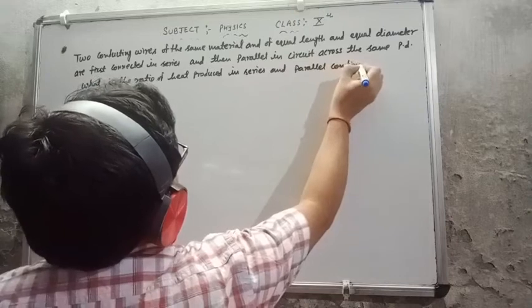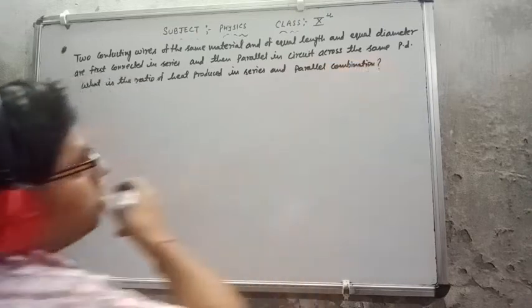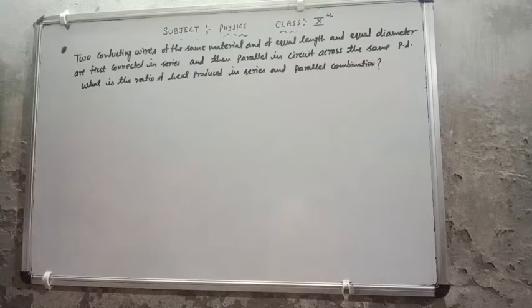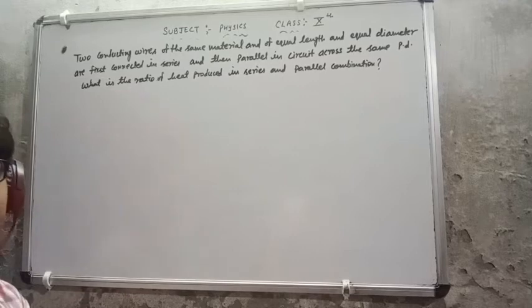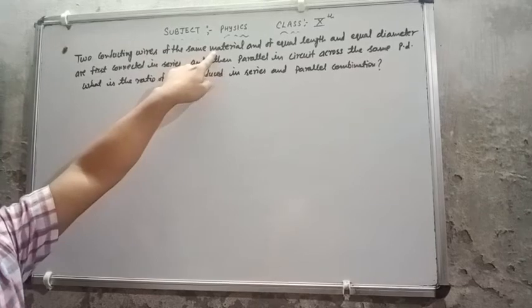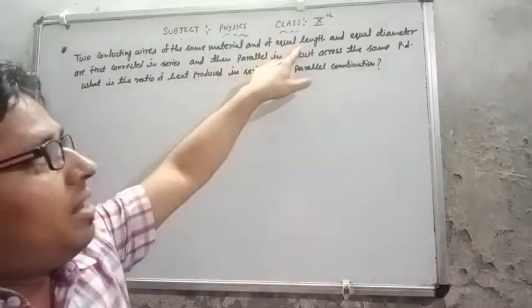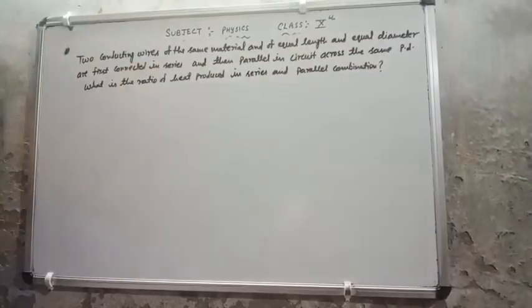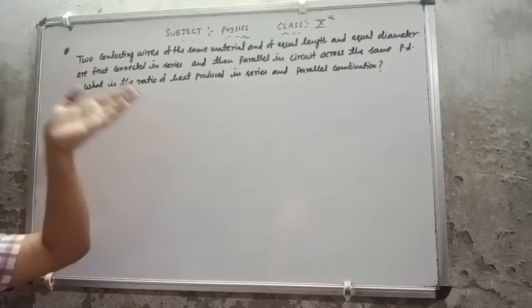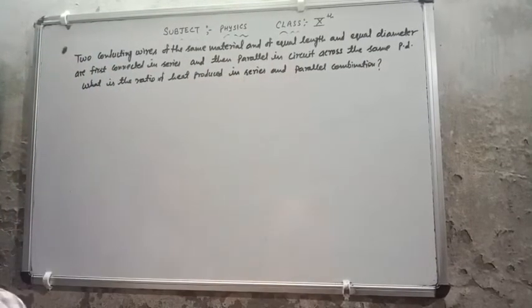Series and parallel combination. This is a very important question, because in this question they correlate series and heat produced: series combination, parallel combination and heat produced. That is why this is a very important question. Please check out. They have said two conducting wires of the same material, that means resistivity remains the same. Equal length remains the same. Equal diameter, that means area of cross section remains the same. So if they have the same material, same length and same diameter, their resistance will also remain the same, because we read R equal to rho L upon A. Everything remains the same, so resistance will also remain the same.